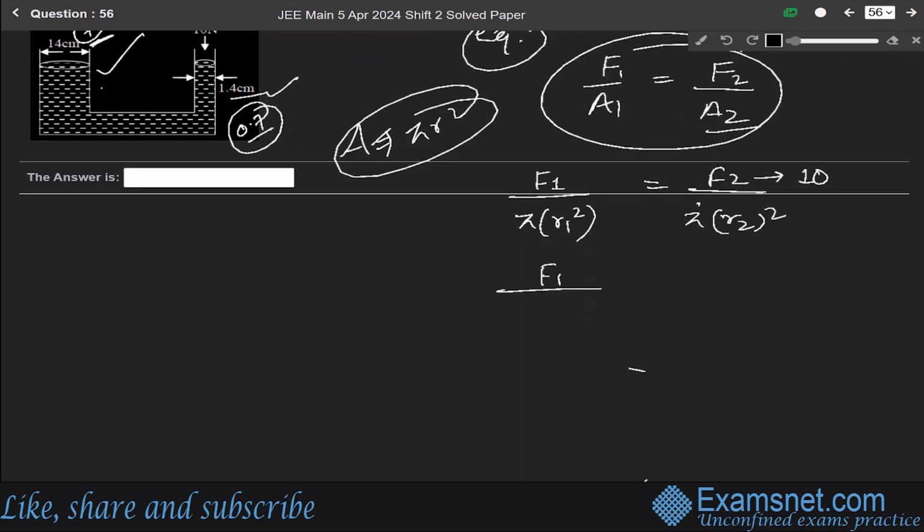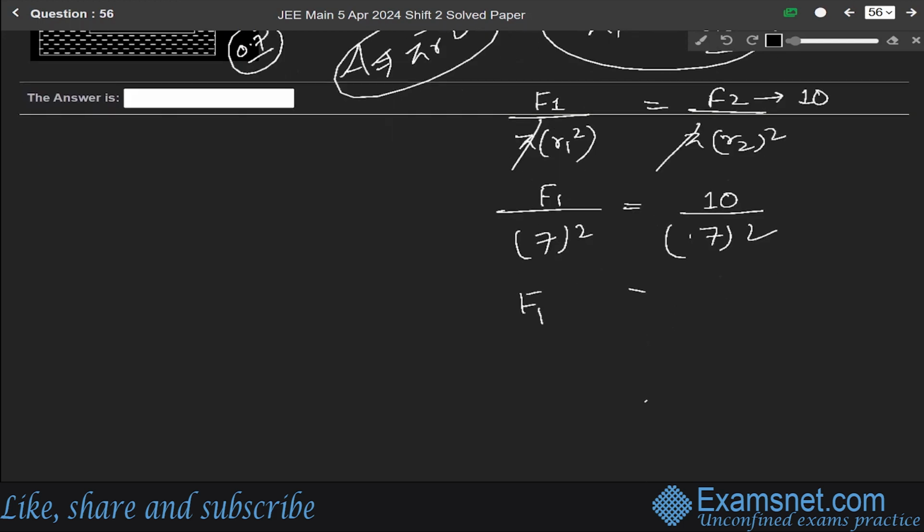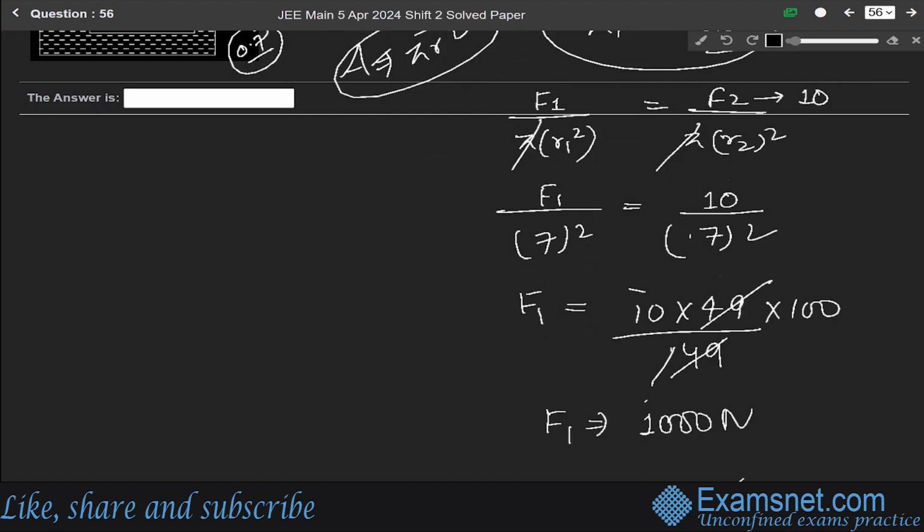So F1 into this, pi cancels, 7 square will be equals to 10 over 0.7 square. So solving it we get F1, means the force that will be applied on the thicker arm to maintain the equilibrium, will be equals to 10 into 49 over 0.49. So solving it we get F1 will be equals to 100, 49 cancels. So we get 1000 Newton. Okay. So F1 will be 1000 Newton.